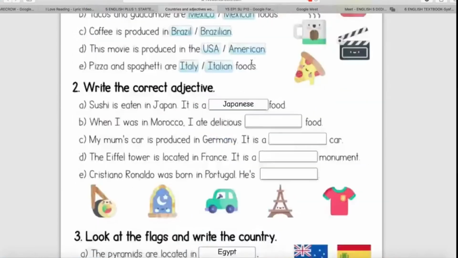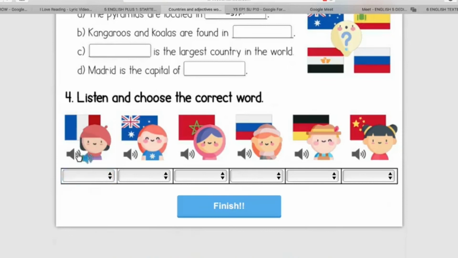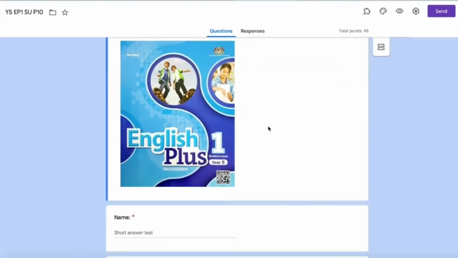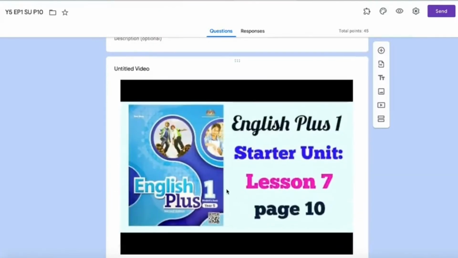Okay, last one, listen and choose the correct word. You have to click here and listen. Listen, and then click, finish. And then send the screenshot of your mark. After that, this one, Google form. Write your full name, your class, and then watch the video on YouTube, and then click your answer.